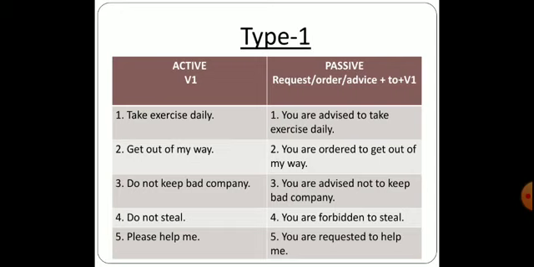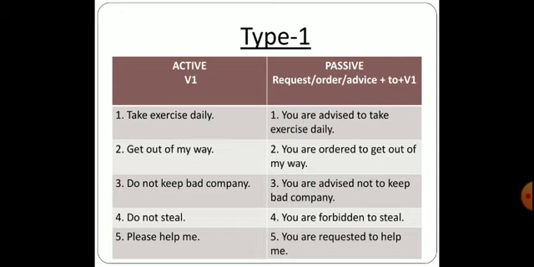Now we have the first sentence, that is take exercise daily. Now this is a sort of what? An advice has been given. So you will be writing like this. You are advised to take exercise daily. Just see how the sentence formation is being done. Now take exercise daily means it is indicated or told to a person. So it could be written like this. You are advised to take exercise daily.